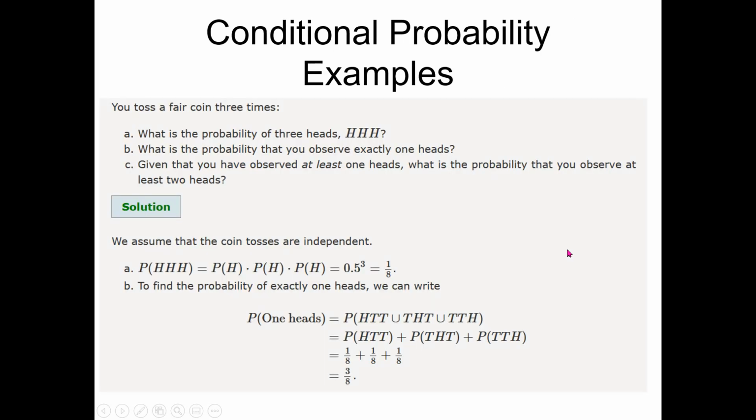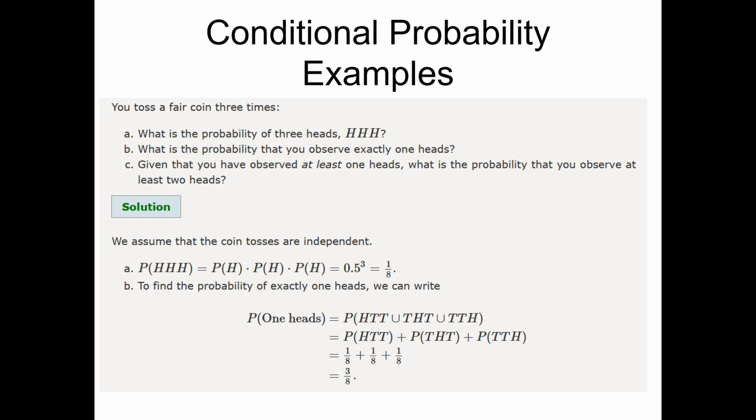So let's understand the idea of conditional probability with the help of some basic examples. Let's say we toss a fair coin 3 times. What is the probability of 3 heads, that is H, H and H? For this you need to construct the sample space of 3 tosses of a fair coin.